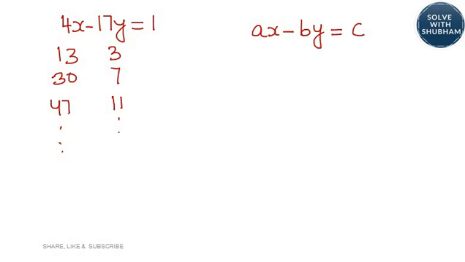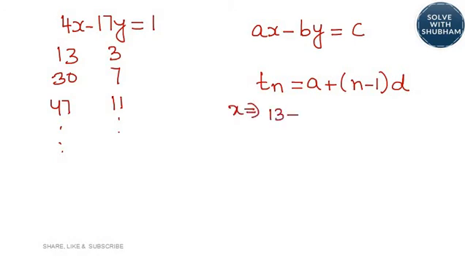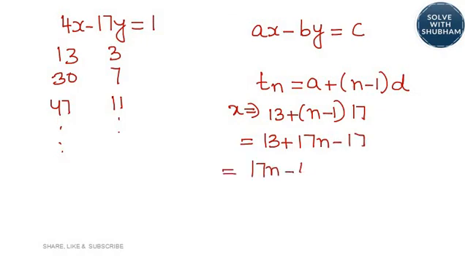Now we have learnt nth term is given as a plus n minus 1 into d. So for x, 13 plus n minus 1, difference is 17, 13 plus 17n minus 17, 17n minus 4. You want x to be lesser than equal to 1000. That is why we tried finding out the nth term of x.